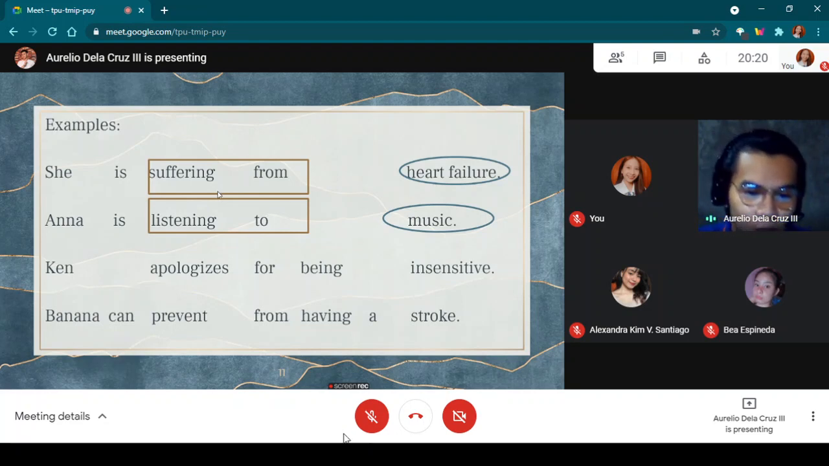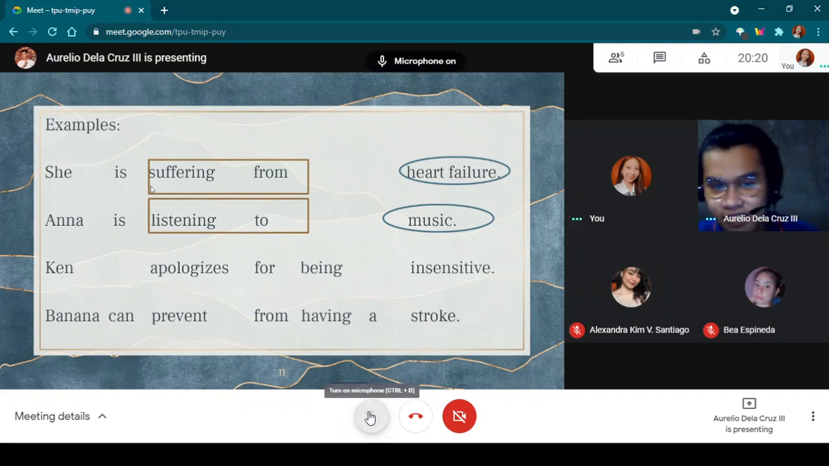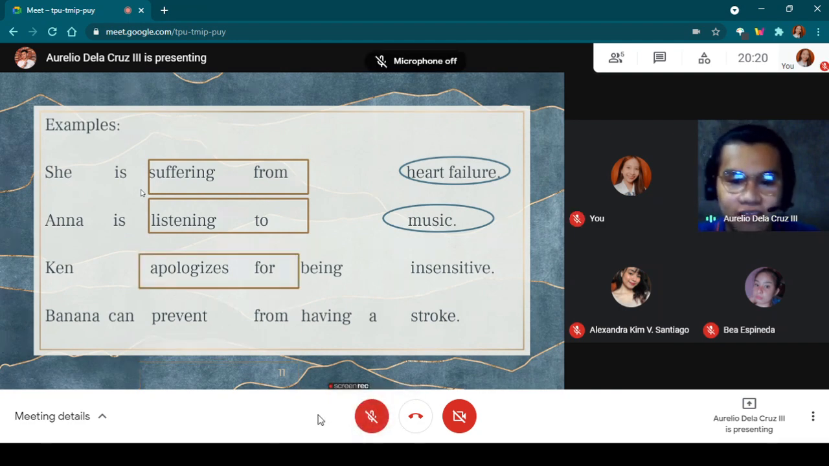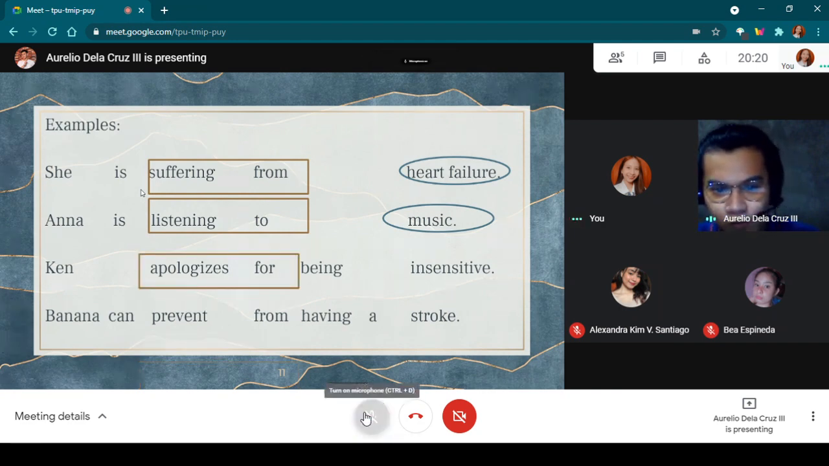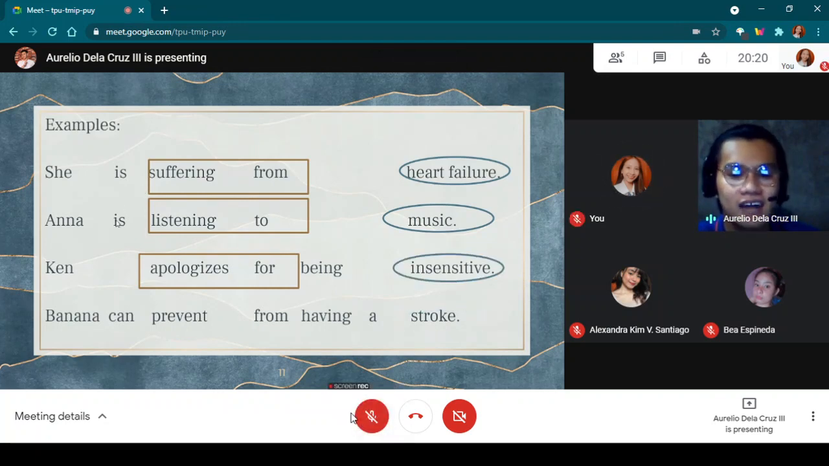Guys, who can tell me what is the prepositional verb here in the sentence? Raimundo, please. Apologizes for. Okay, very good. And what is the object of the preposition, Raimundo? Insensitive. Okay, thank you. Because it can answer the question what in the sentence. Ken apologizes for what? For being insensitive. So insensitive is our object of the preposition.